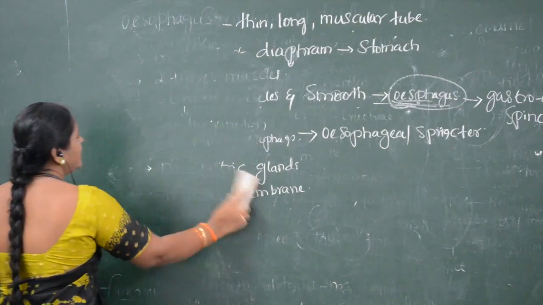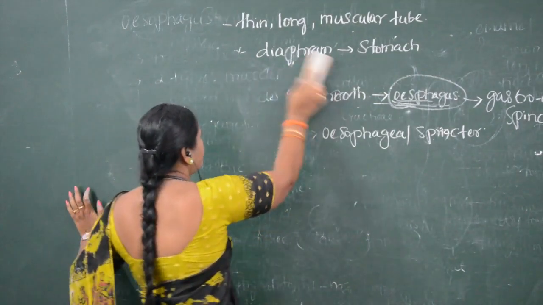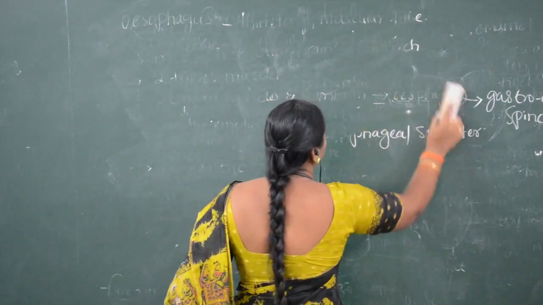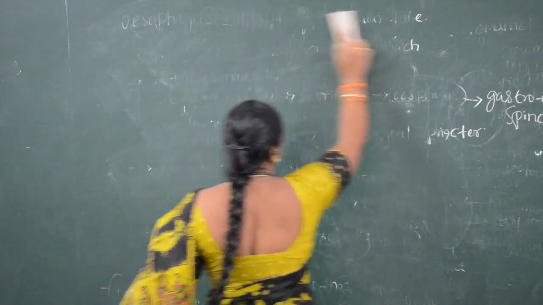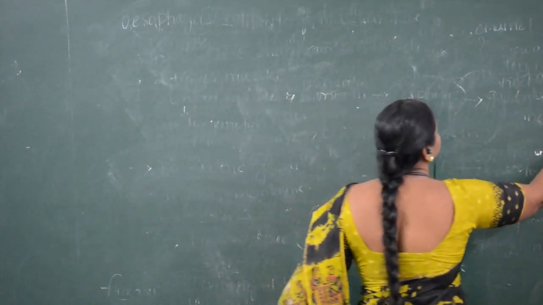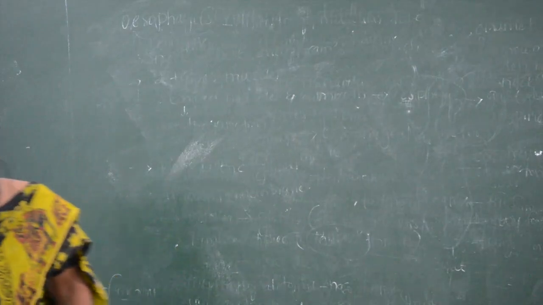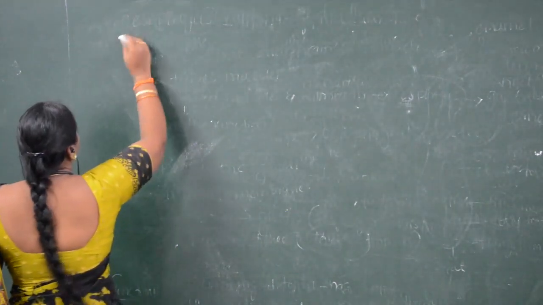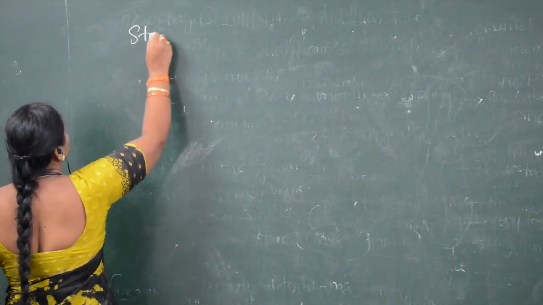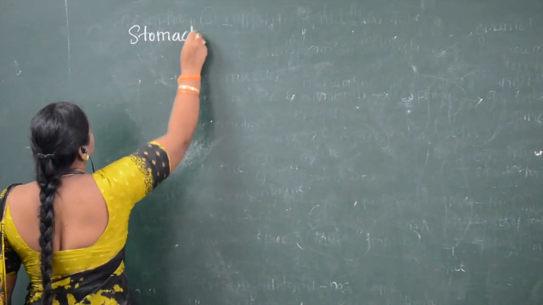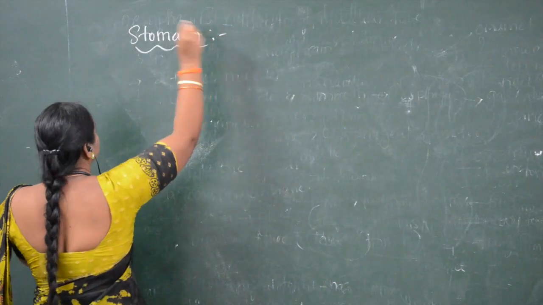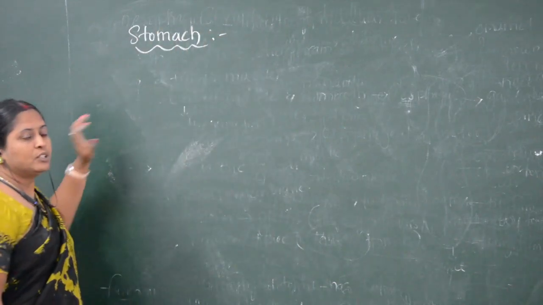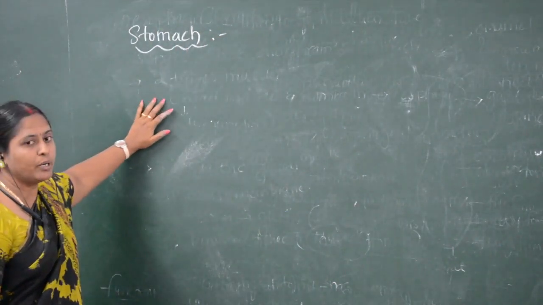The next part in the digestive system is the stomach. The esophagus leads to the stomach.